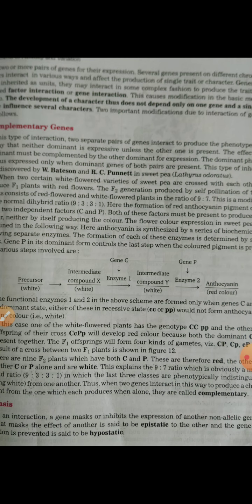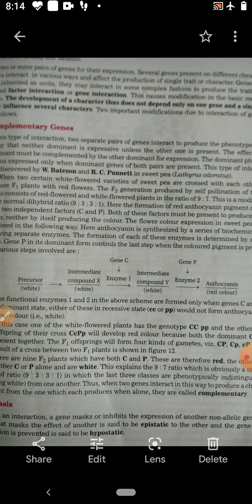But later it was found that two or more pairs of genes are responsible for the expression of one character. Several genes present on different chromosome pairs interact in various ways and affect the production of a single character.